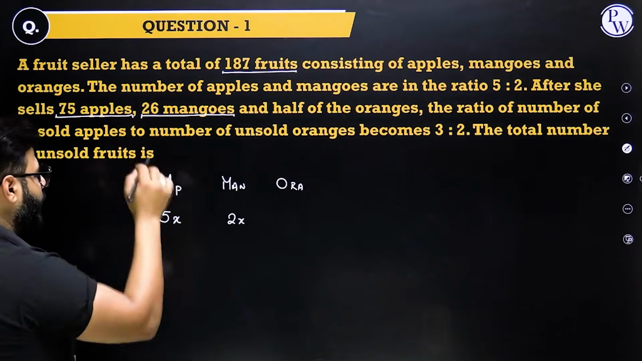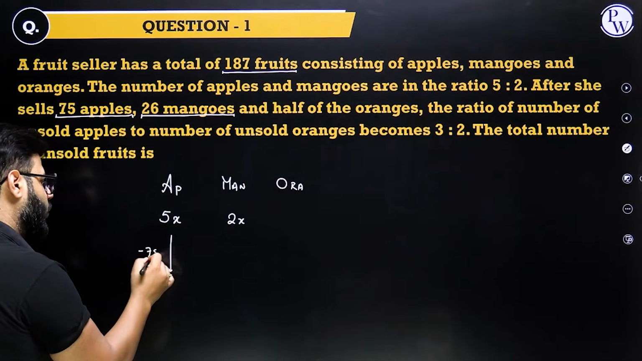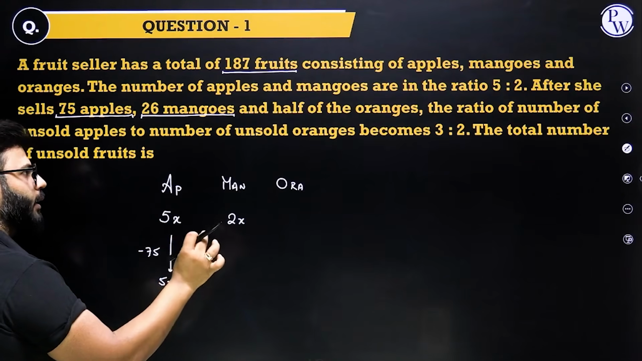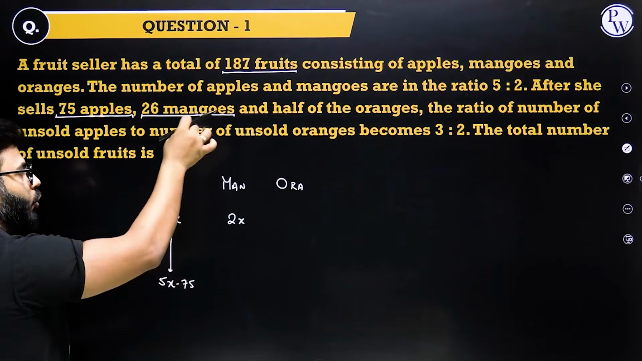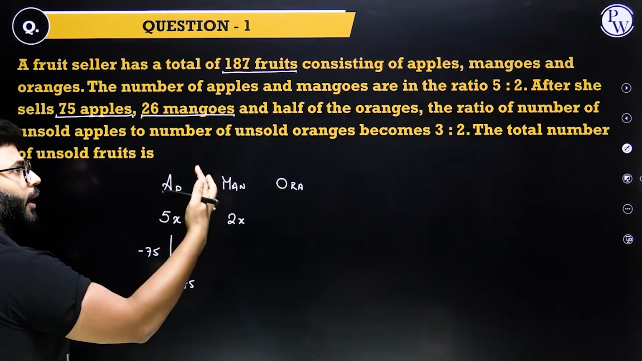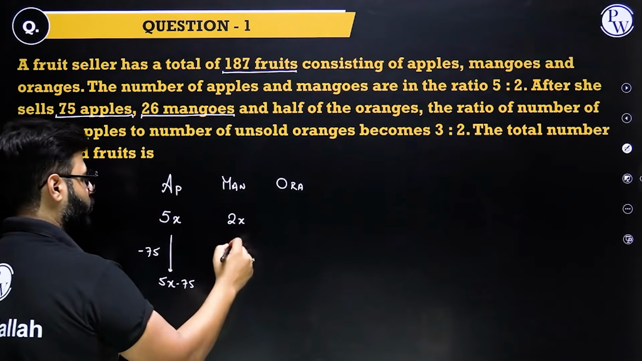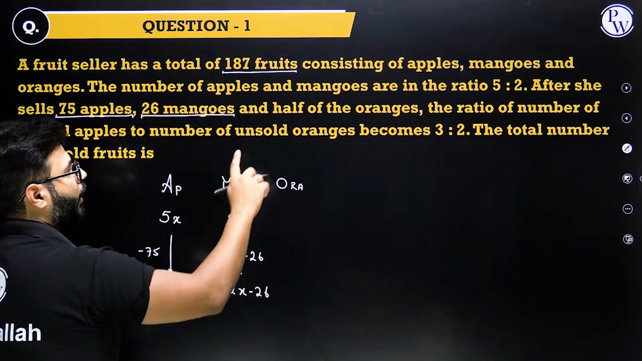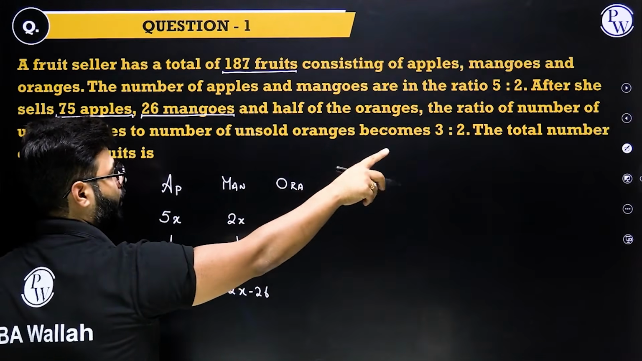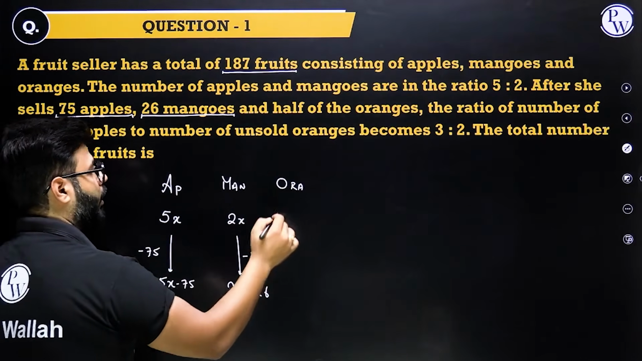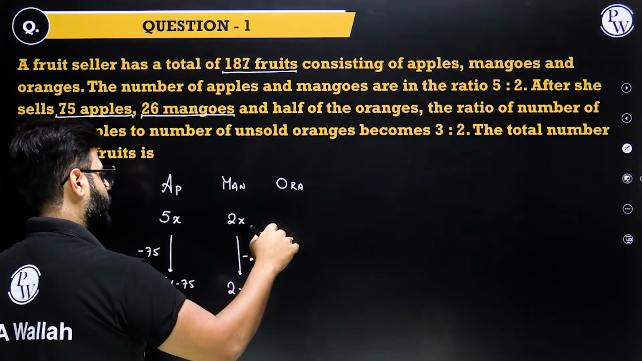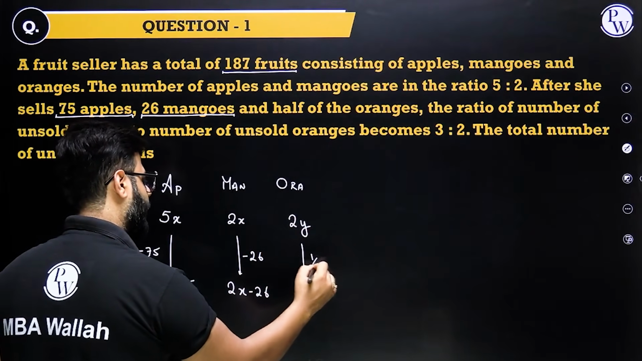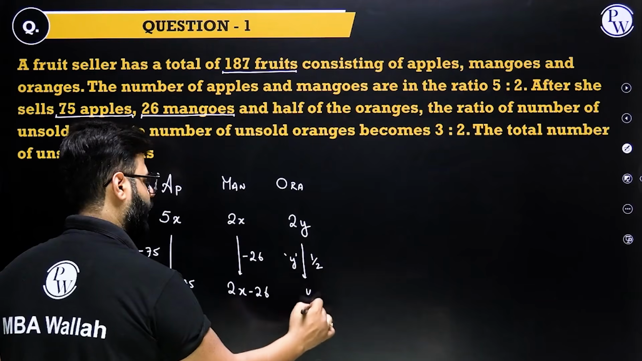After she sells 75 apples, 75 apples have been sold, and now you stand at 5x minus 75. In arithmetic, the art is to read the question slowly and do whatever it says. Understand the scenario. Try to visualize it. 26 mangoes sold, so 26 gone. Now you are left with 2x minus 26. And half of the oranges have been sold. Nothing is known about the oranges so far. Since half of the oranges are sold, I'm assuming the oranges to be 2y. So if half are sold, that means y are sold, and that means we are left with y.